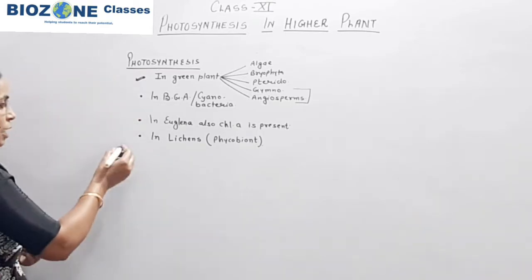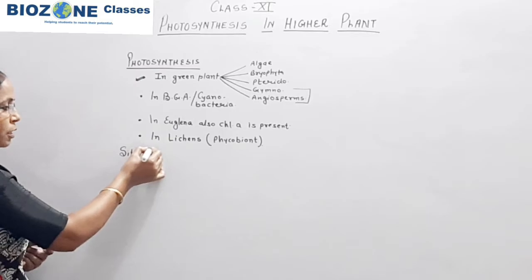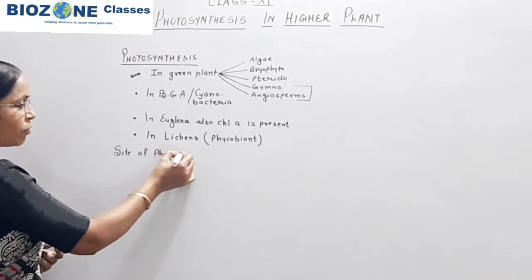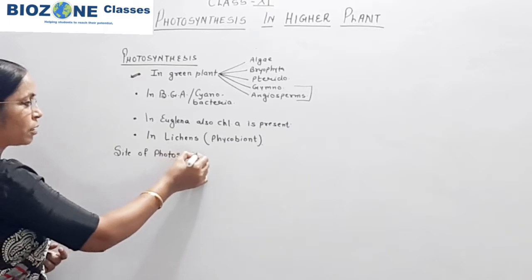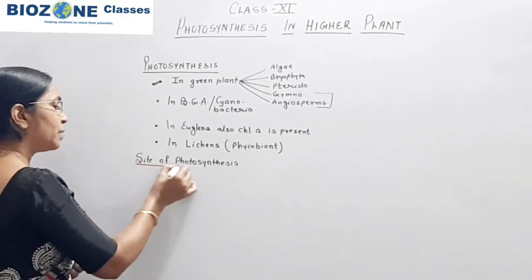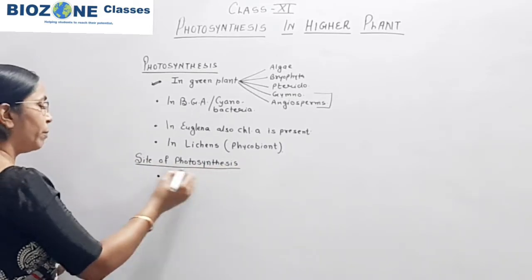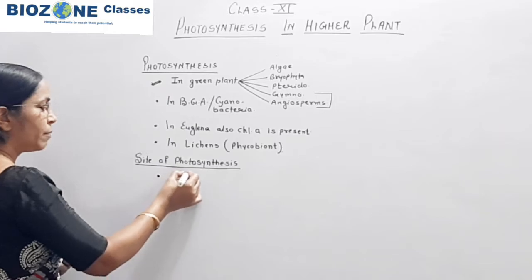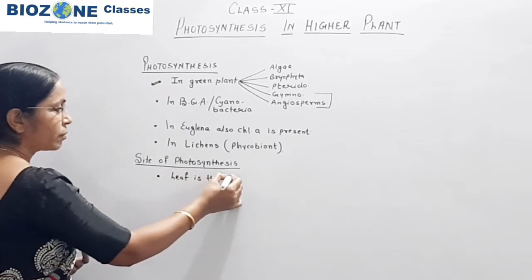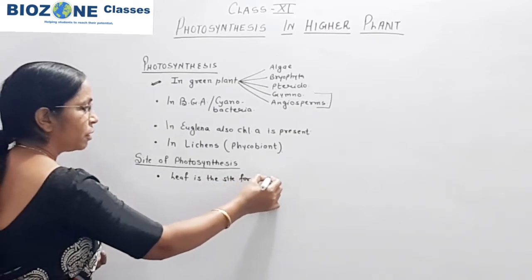Now, what is the site of photosynthesis? The site of photosynthesis means in which part of the plant photosynthesis takes place, and why it takes place in that site. Predominantly, the leaf is the site for photosynthesis.